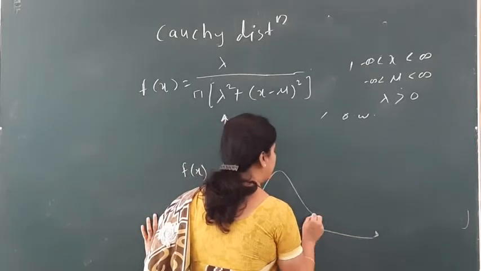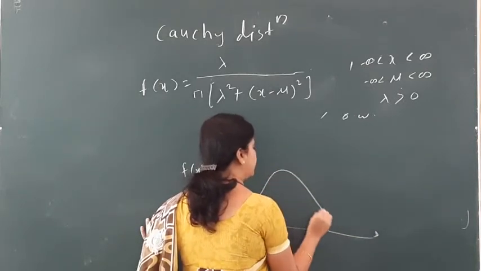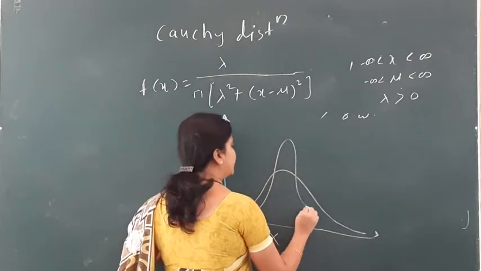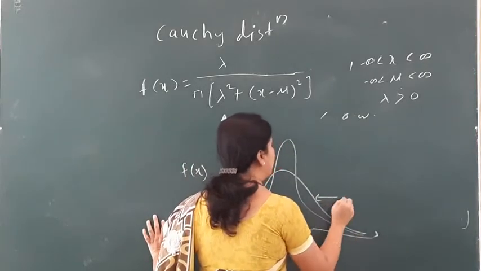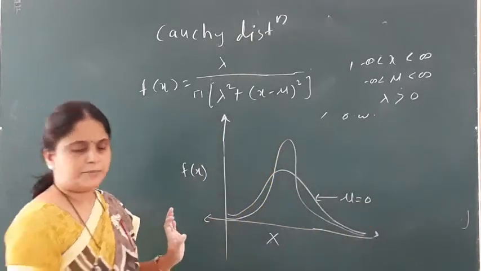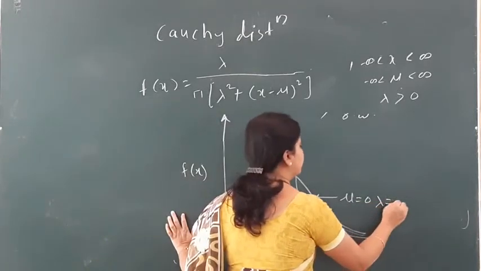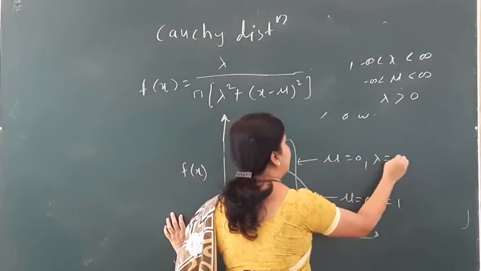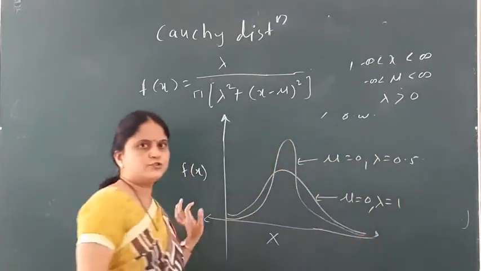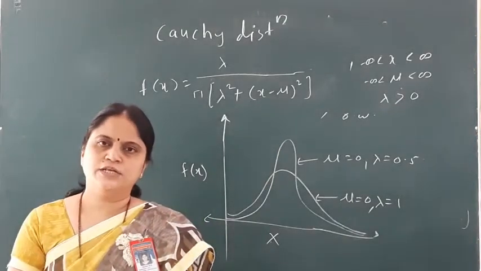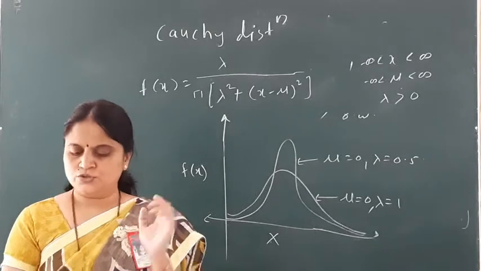For this one I have mu equal to 0 and lambda equal to 1, and for this I have mu equal to 0 and lambda equal to 0.5. For different values of mu and lambda, we get different curves.